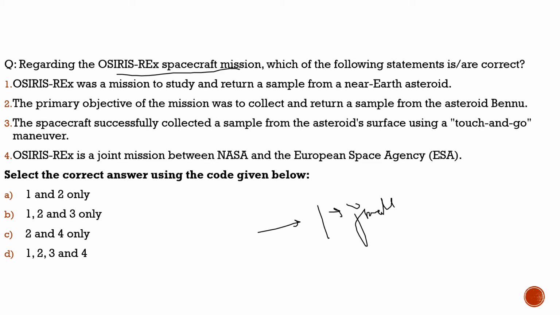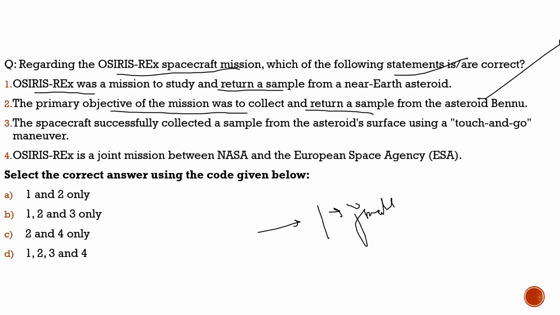So with this, let's try to solve the question and learn more about the Osiris Rex spacecraft mission. Here the question says, regarding the Osiris Rex spacecraft mission, which of the following statements are correct? First statement, Osiris Rex was a mission to study and return a sample from a near Earth asteroid. 100% correct. Second statement, the primary objective of the mission was to collect and return a sample from the asteroid Bennu. 100% correct.